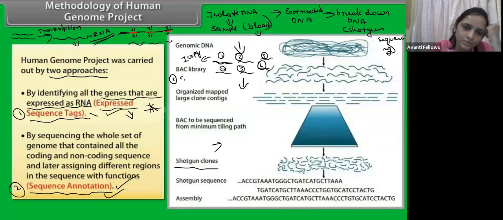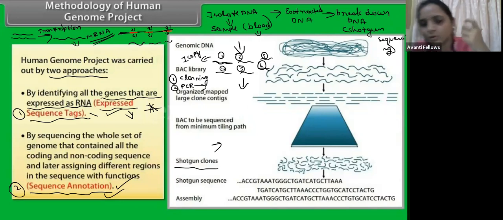First one is cloning, and the second one is PCR. But PCR came recently. They did not use PCR during the Human Genome Project. They used cloning for studying this and for increasing the number of fragments. So for cloning, they took two main vectors.